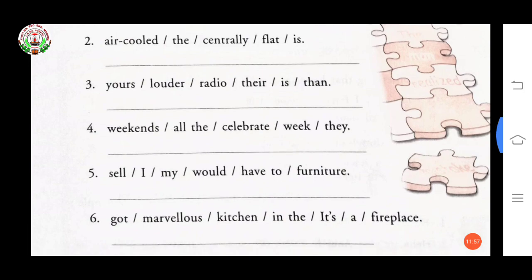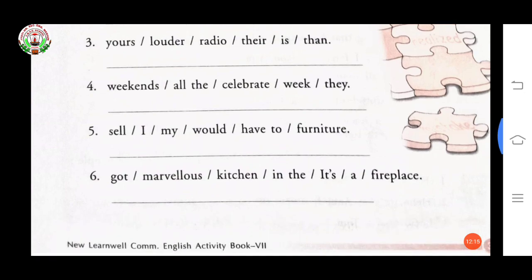Now fourth one, weekends all the celebrate week they. They celebrate weekends all the week. Now fifth one, sell I my would have to furniture. I would have to sell my furniture.